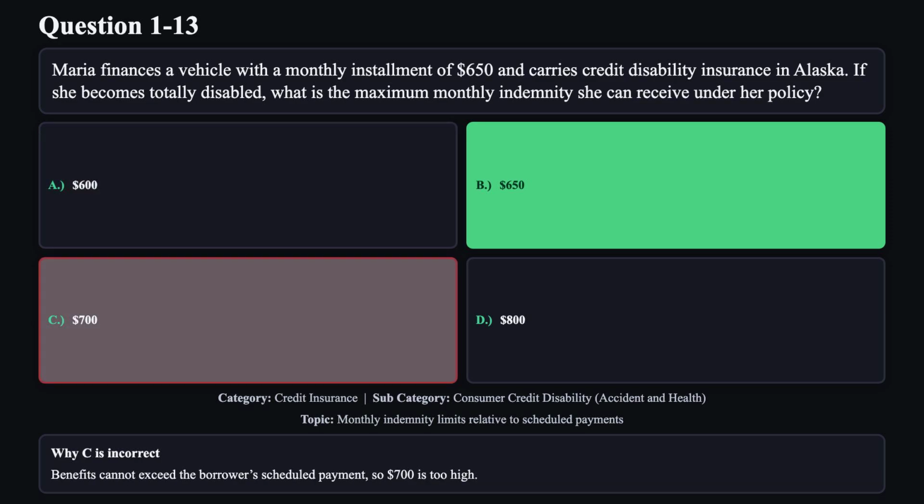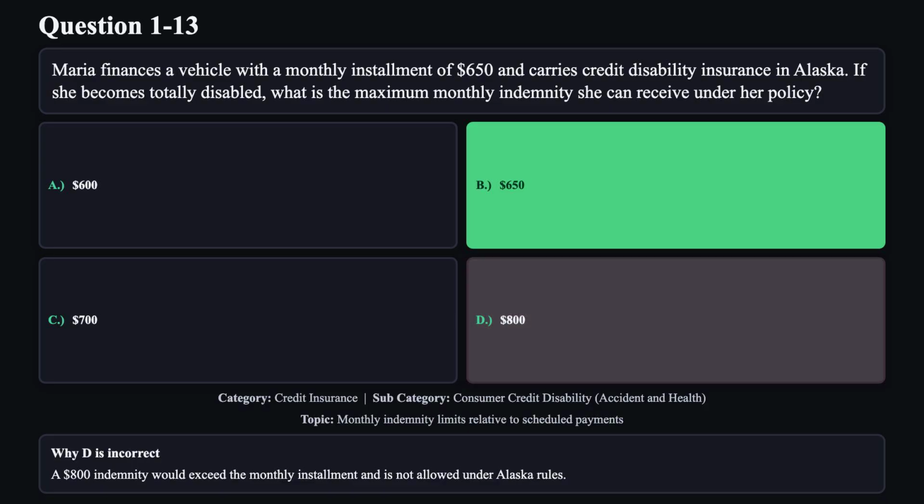Reason C is not correct. Benefits cannot exceed the borrower's scheduled payment, so $700 is too high. Reason D is not correct. A $800 indemnity would exceed the monthly installment and is not allowed under Alaska rules.